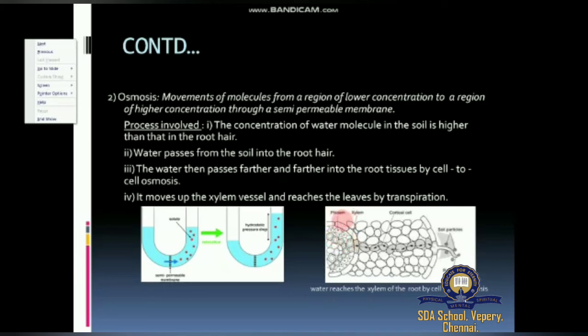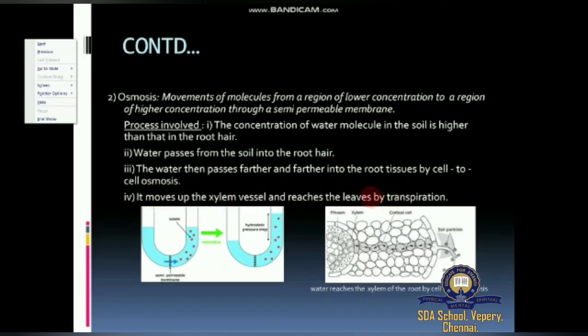This is called the phloem. So what is the role of the phloem? It transports or translocates food material. Xylem absorbs water and transports water to a higher level. So here the concentration of water molecules in the soil is much higher than that in the root hair. The water passes from the soil into the root hair. The water then passes further and further into the root tissue by cell to cell osmosis. Then it moves up to the xylem vessel and reaches the leaves by transpiration.